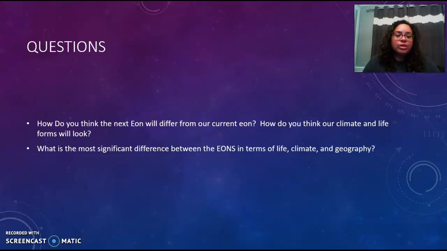So let's talk about some questions that I have. How do you think the next eon will differ from our current eon? How do you think our climate and life forms will look during that eon? And what is the most significant difference between the eons in terms of life, climate, and geography?